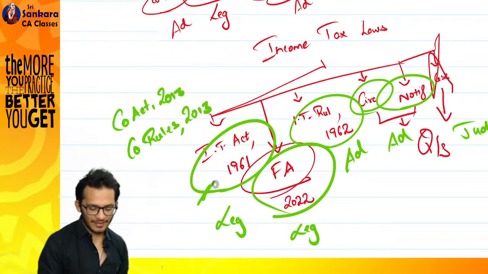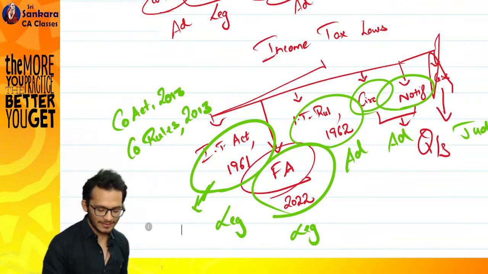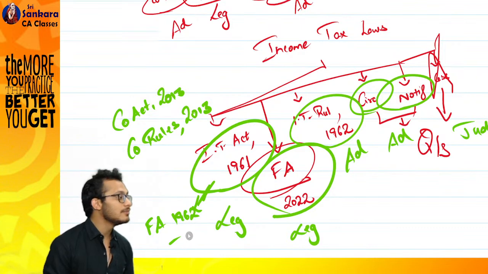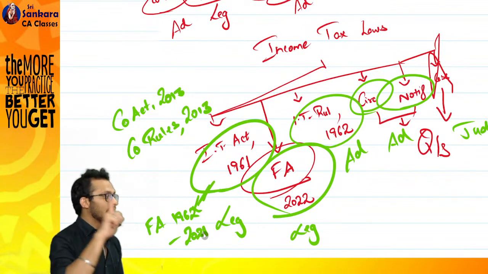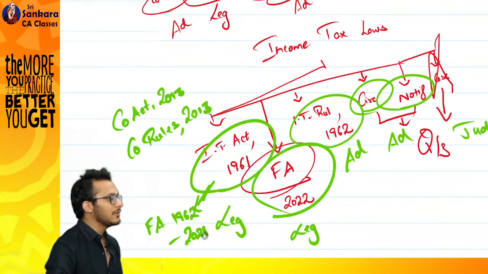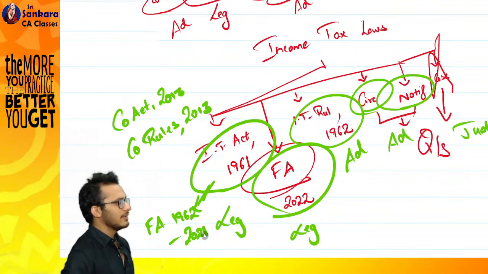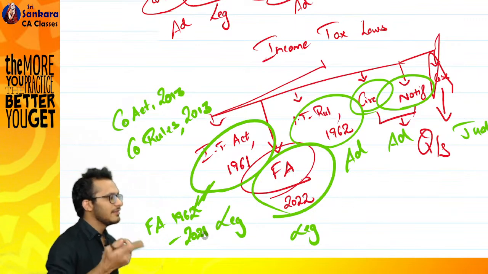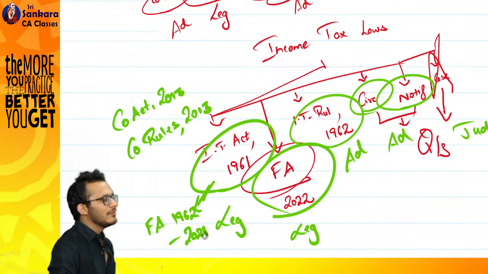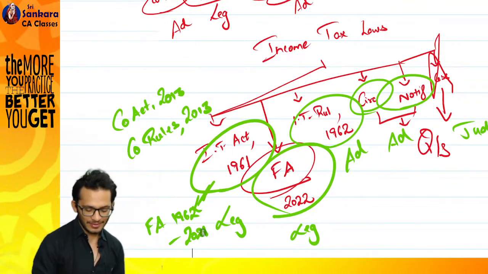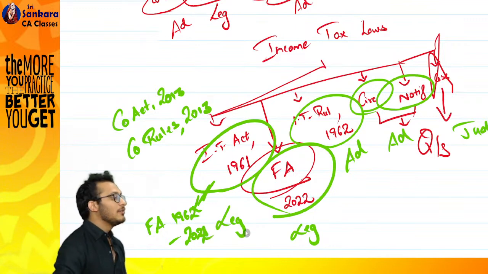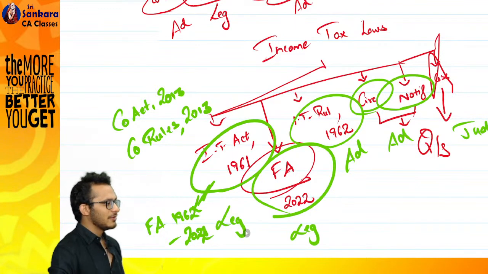Technically, when I read the Income Tax Act 1961, I am reading it along with the Finance Acts 1962 to 2021 in one leg. Second leg, I am reading the Finance Act 2022. Next year when you come back, we will read what? This will become the Finance Act 2023 along with the Finance Act 2022.